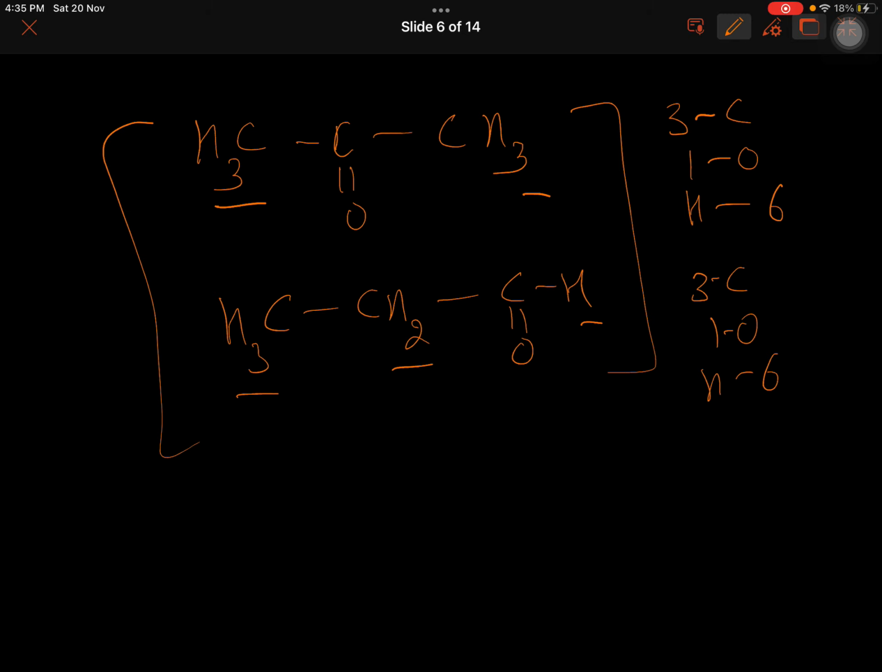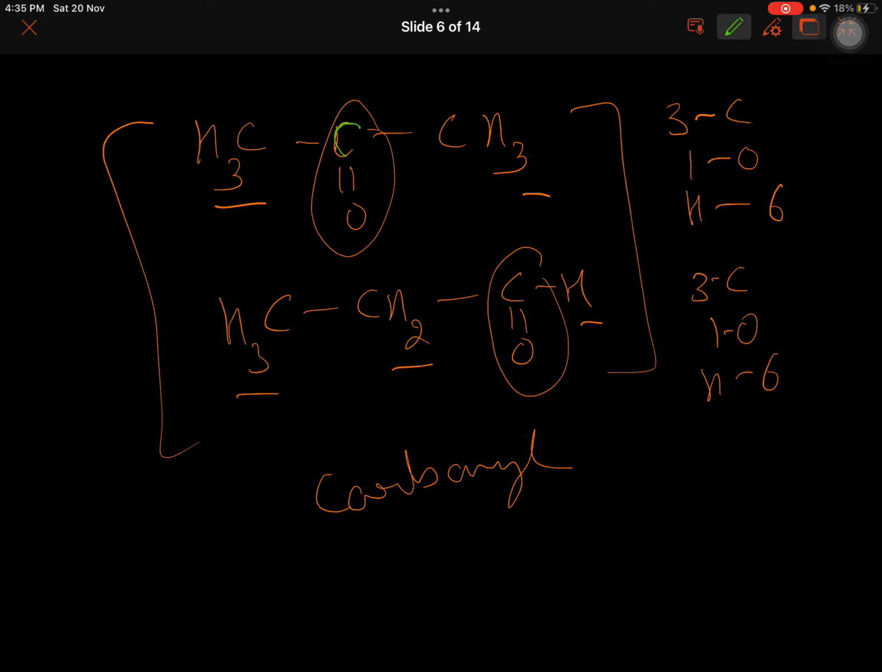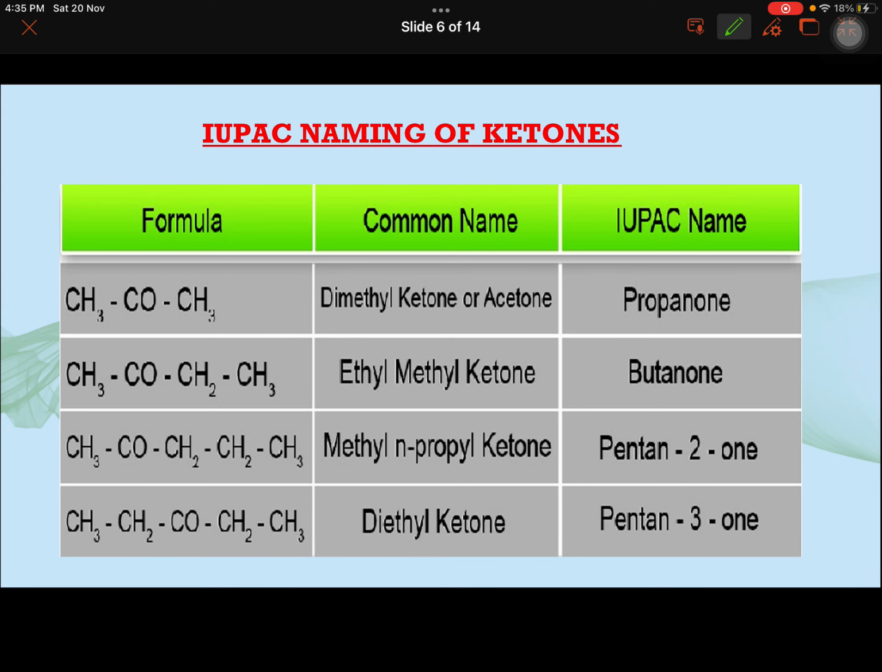What is the difference? They both are called carbonyl compounds. Why carbonyl? Because C double bond O is carbonyl. Now the difference is that here you have the CO in the middle of the chain and here you have it terminal. So the terminal one is aldehyde and where it is coming in the middle is ketone. Now see how we write the name. We write alkane, drop E and put one, alkanone. So for 3 carbons it is propanone.